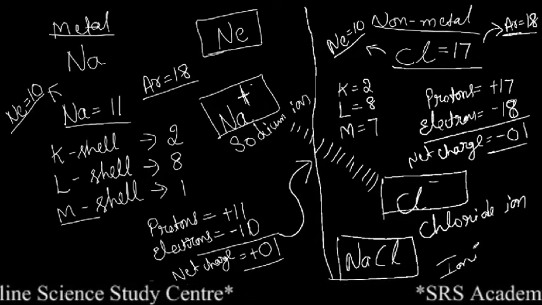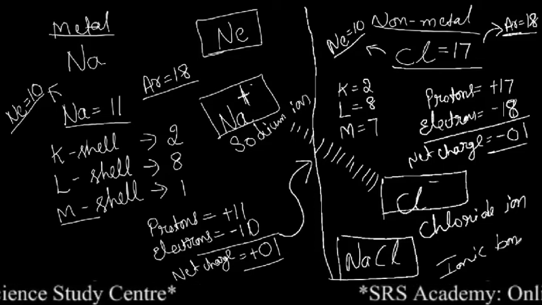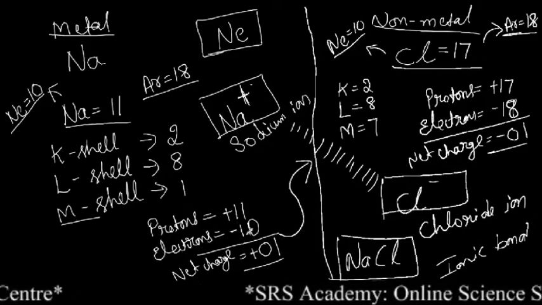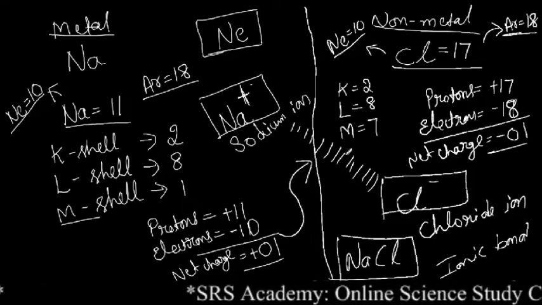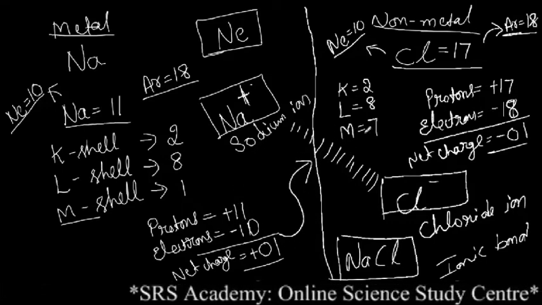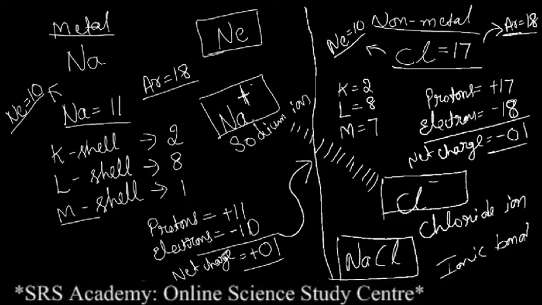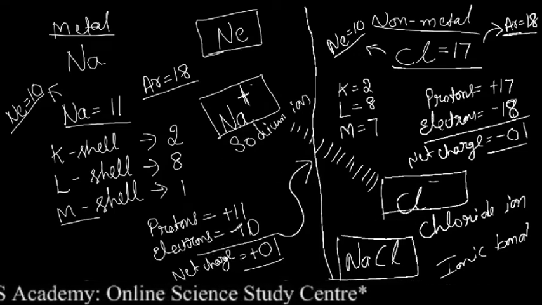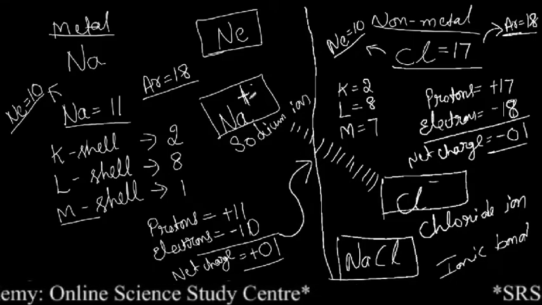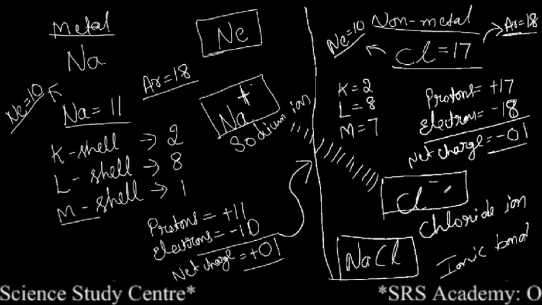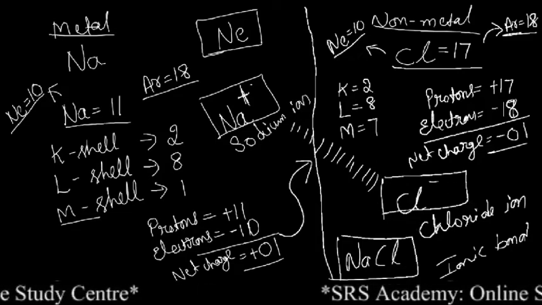And the bond which is formed by this kind of transfer of electrons is called an ionic bond. Okay, so I will repeat what is the meaning of ionic bond. The bond which is formed by the transfer of electrons from one atom to another atom is called an ionic bond. So in this example, sodium has lost 1 electron and becomes a positive ion, and chlorine gains that 1 electron and becomes a negative ion, that is the chloride ion.